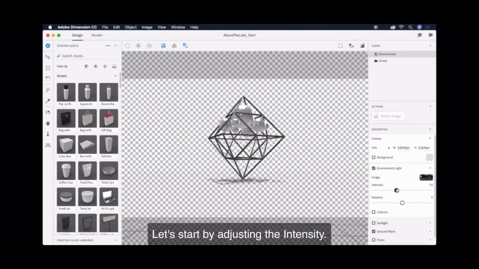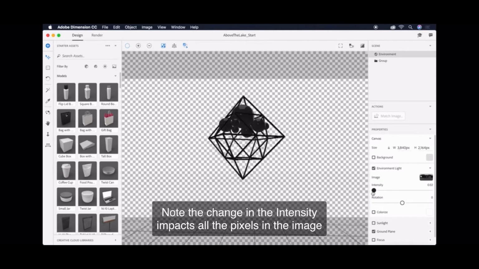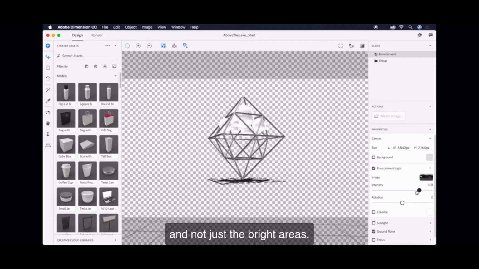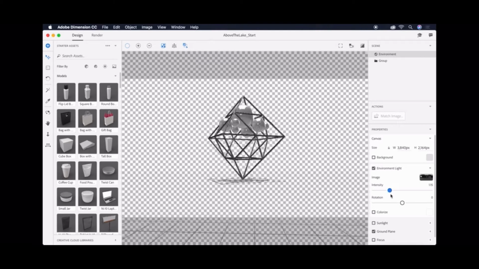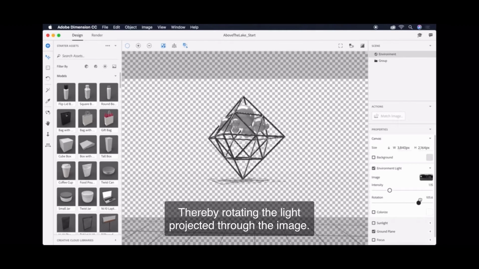Let's start by adjusting the intensity. Note the change in the intensity impacts all the pixels in the image and not just the bright areas. Rotating the light spherically rotates the image around the scene, thereby rotating the light projected through the image.